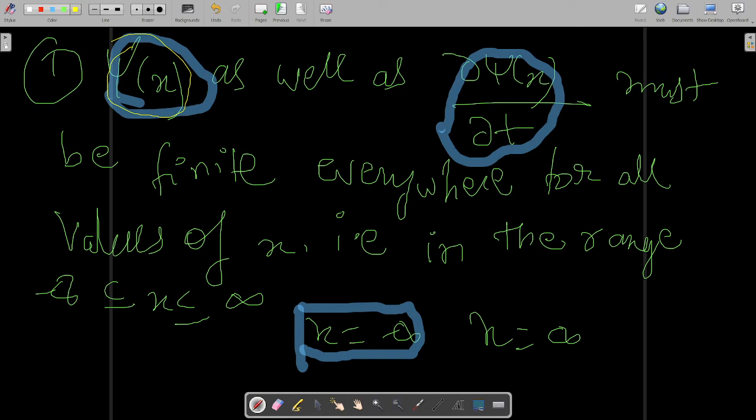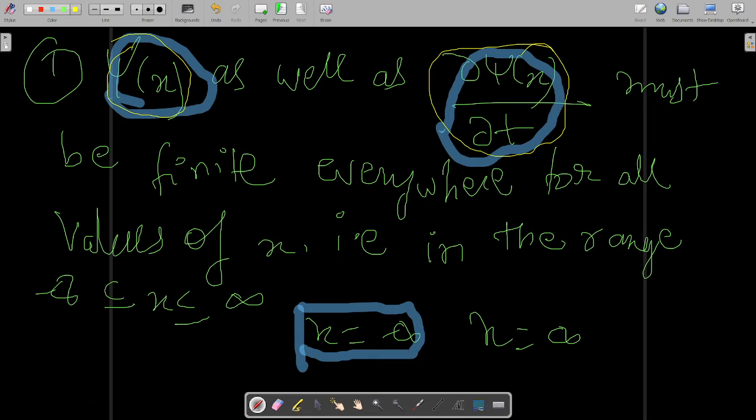And even if you put x equal to infinity over here, then it should also yield you a finite value. Got it? So these are the conditions to be satisfied by the wave function. This is the first condition. Now, the range minus infinity to infinity means all the real numbers have been covered in it. Right from the very negative to the positive numbers, and very large numbers to very small numbers, everything has been covered. Every real number has been covered.